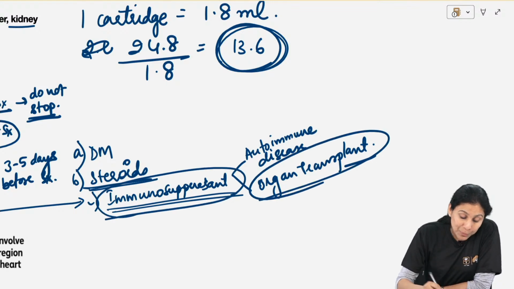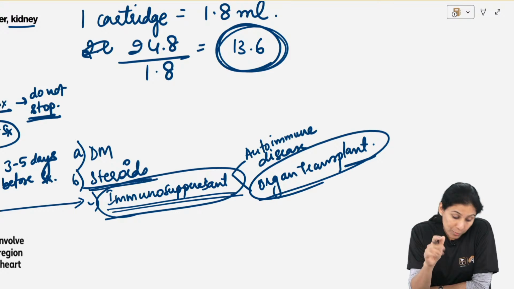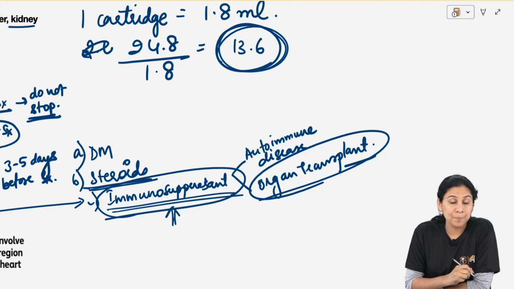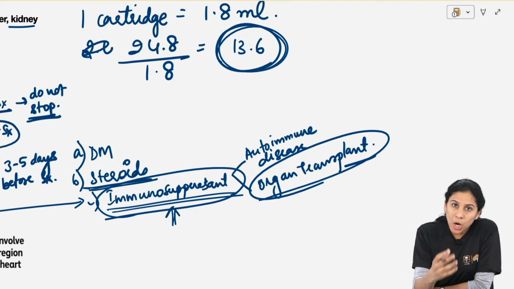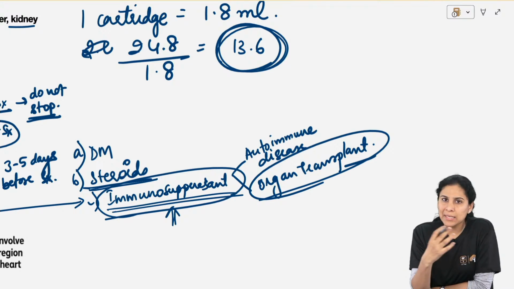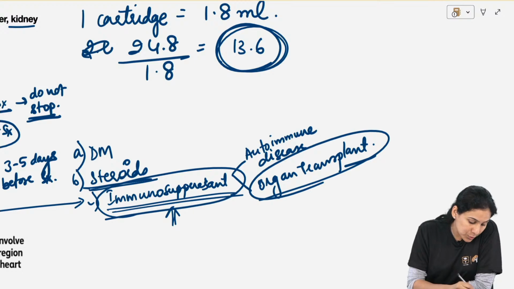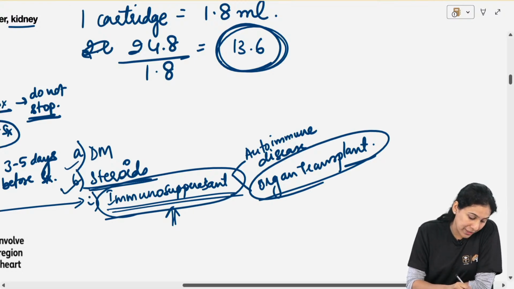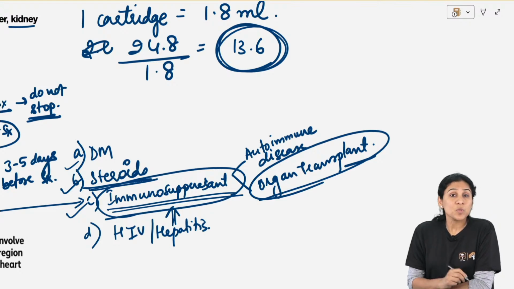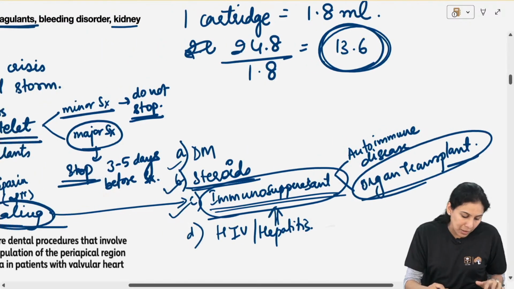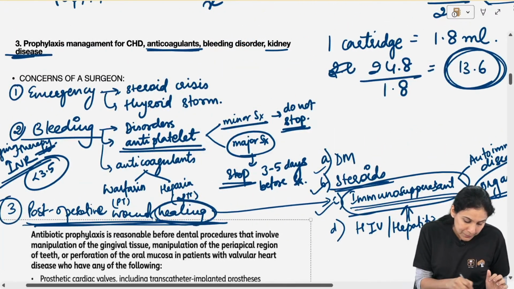So the problem is not the organ transplant, the problem is the immunosuppressant he is taking, because of which his post-operative wound healing will not be as good as any normal patient. So patient who is diabetic, on steroids, on immunosuppressants, who has hepatitis, HIV or any chronic disease, I will be concerned about the post-operative wound healing.